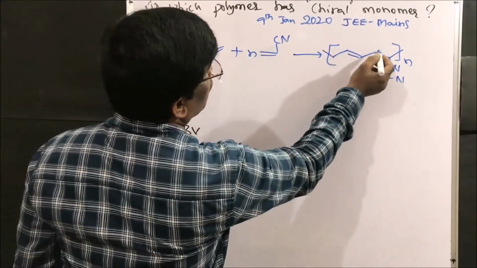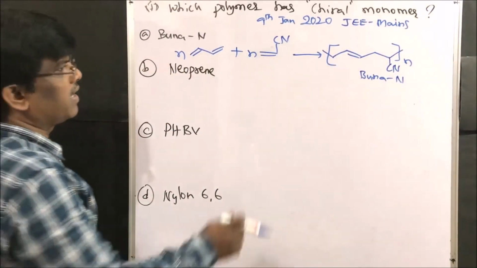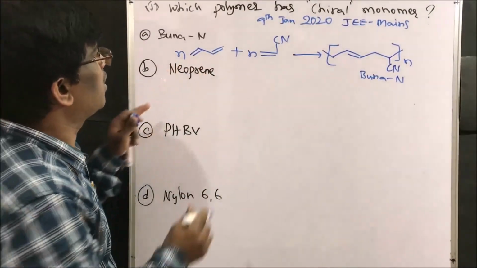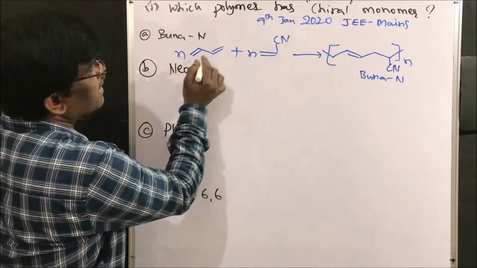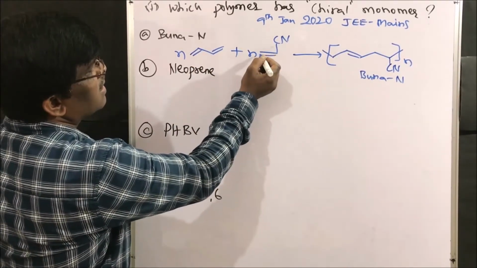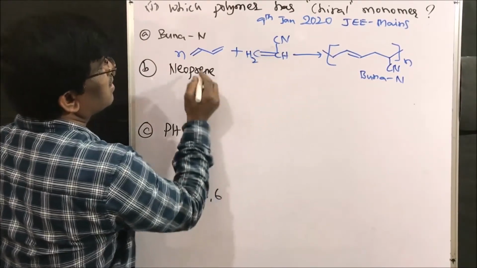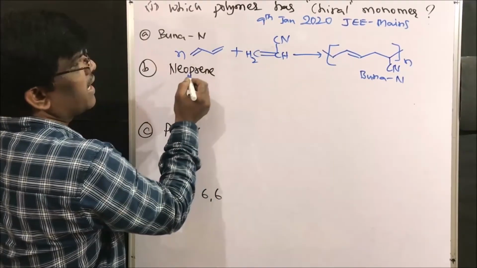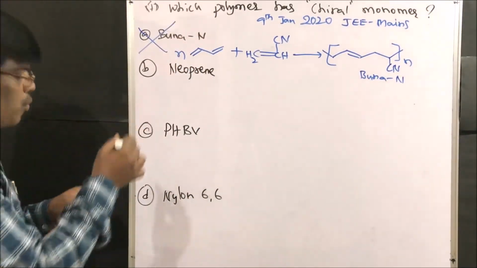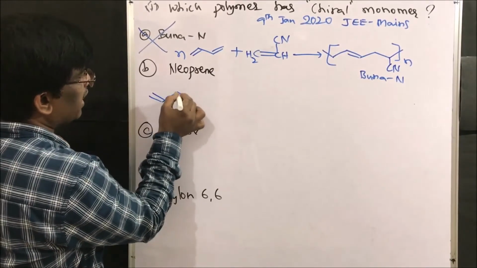So 1 2 3 4. This side 3. So this is Buna-N rubber, friends. Our question is about a chiral monomer. Is there any chiral center in this? No chiral center. This also has no chiral center. This is nothing but CH2, CH. So CH2, CH2. Is there any chiral center? So this is not going to be the answer. Neoprene, 2-chloro-1,3-butadiene.